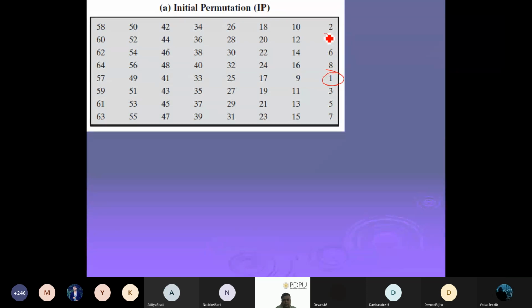Somehow 2, 3, 4, 5, 6, 7, 8. Then from 9 to 16. So kind of an 8-bit block is there. And ultimately we are getting the 64 bits here. So this is what the bit arrangement is.